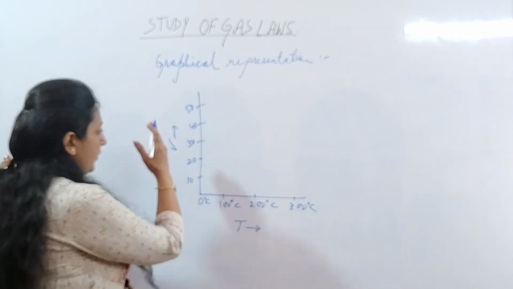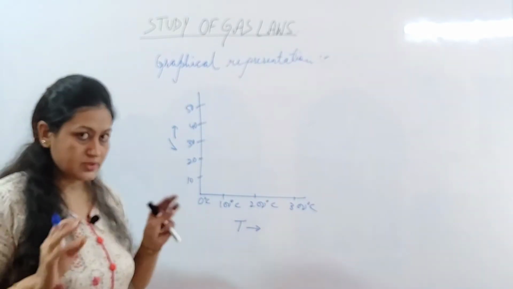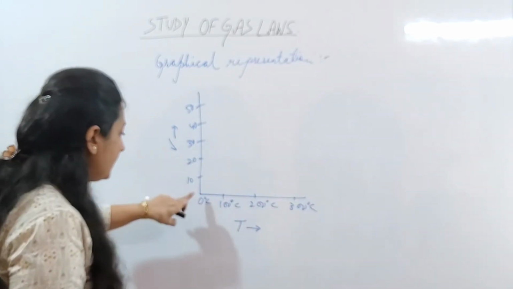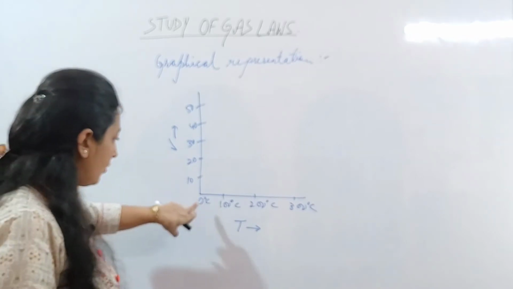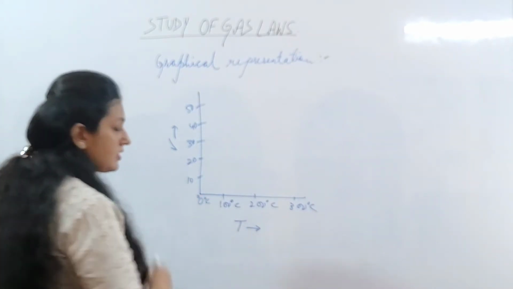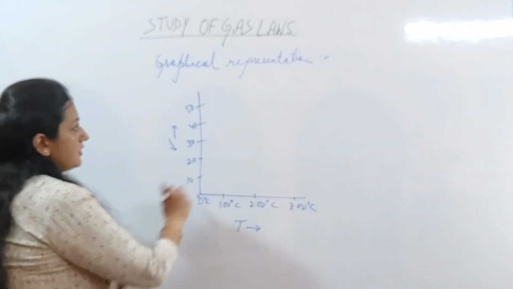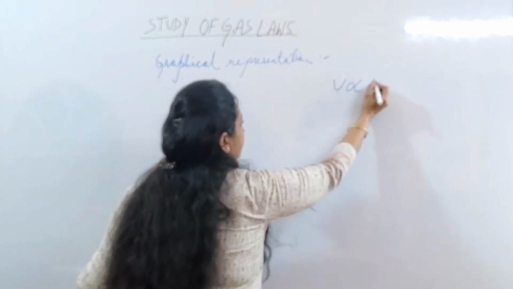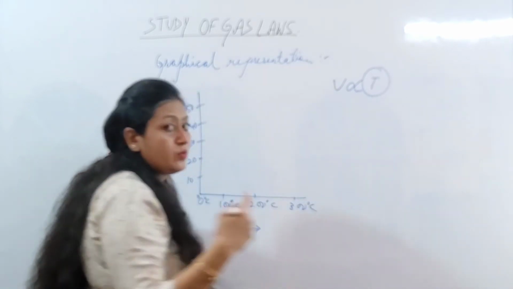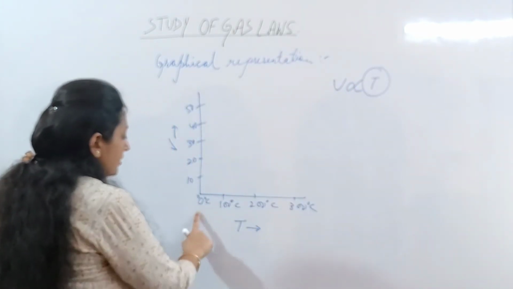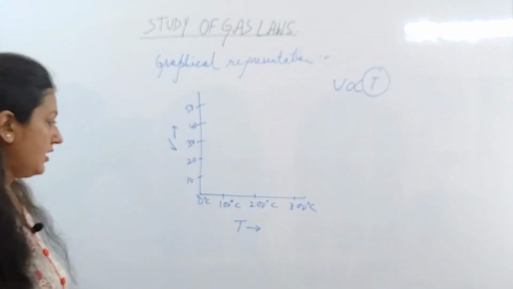Now, we know that volume is directly proportional to temperature, so we should get a straight line here. But can this 0 degree, this O, be the starting point? No, because we have just seen that volume is directly proportional to the temperature at which scale? At the Kelvin scale, and not the temperature in the centigrade scale.